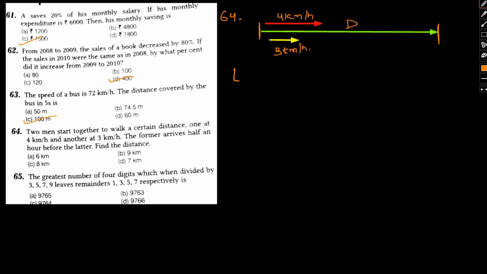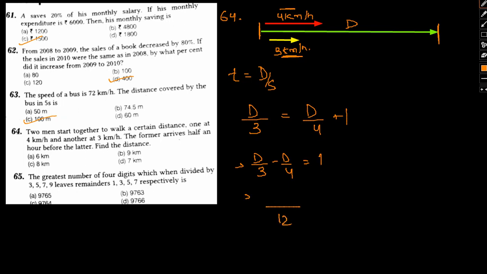So we know time can be given by distance by speed. So in this regard, the time taken at 3 km per hour will be more than the time taken at 4 km per hour by 1 hour. So distance by 3 equals distance by 4 plus 1. So distance by 3 minus distance by 4 equals 1, that is d by 12 equals 1, d equal to 1.